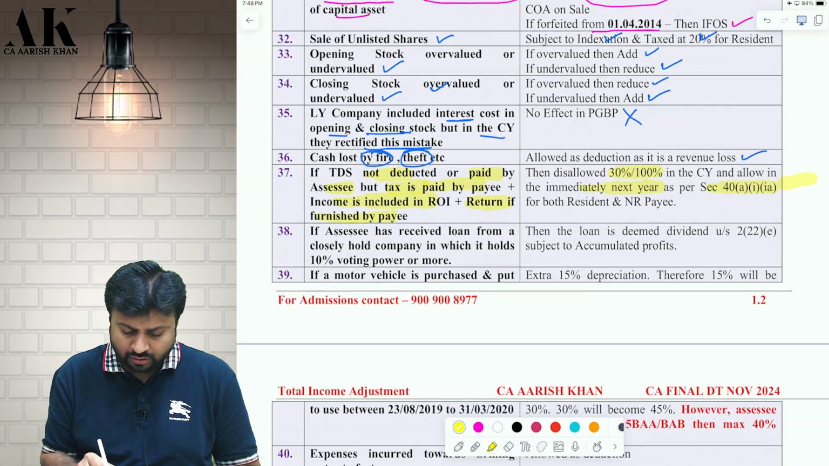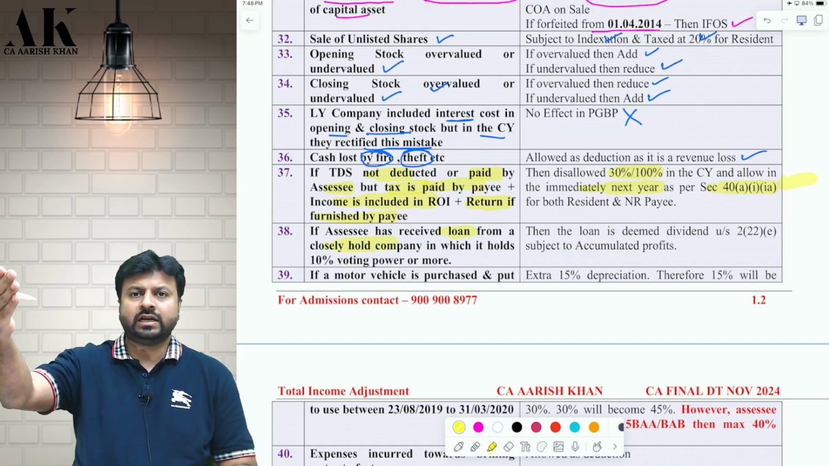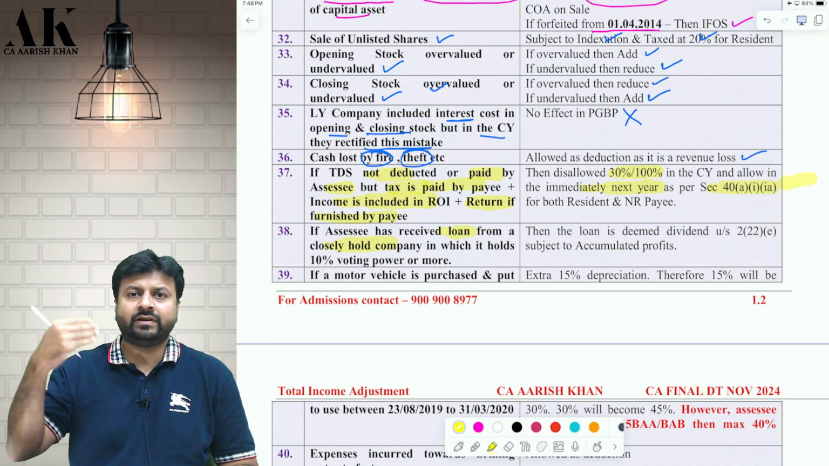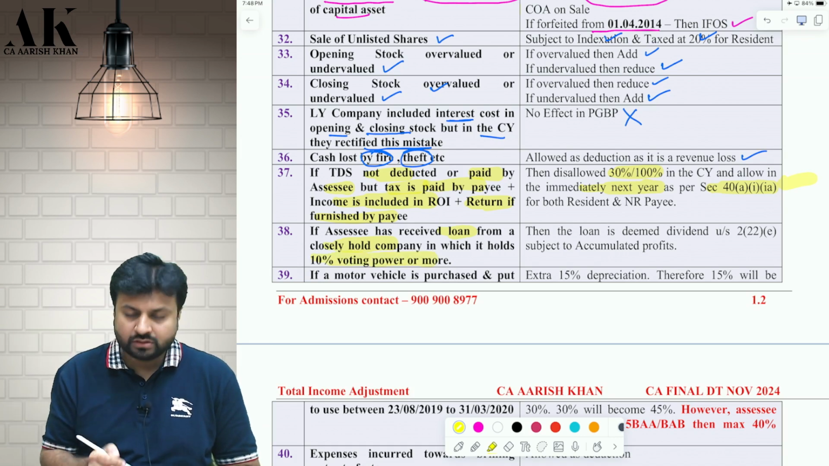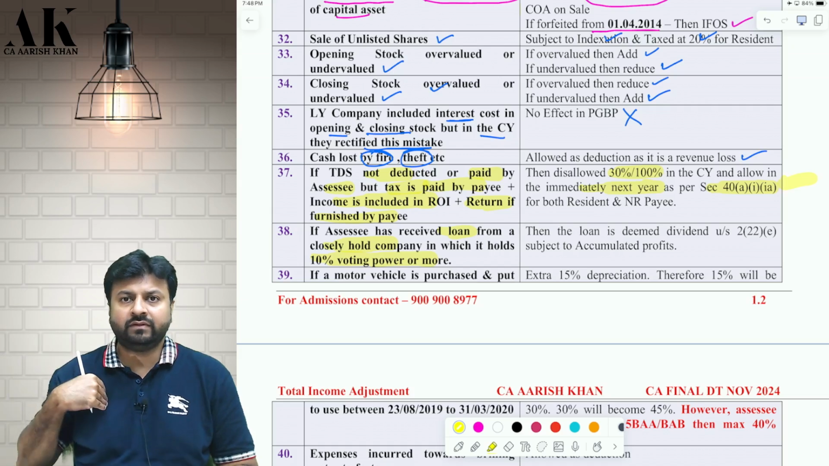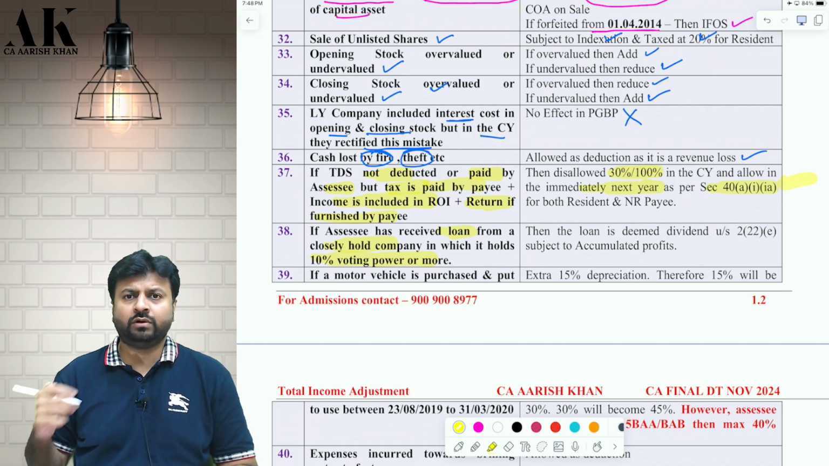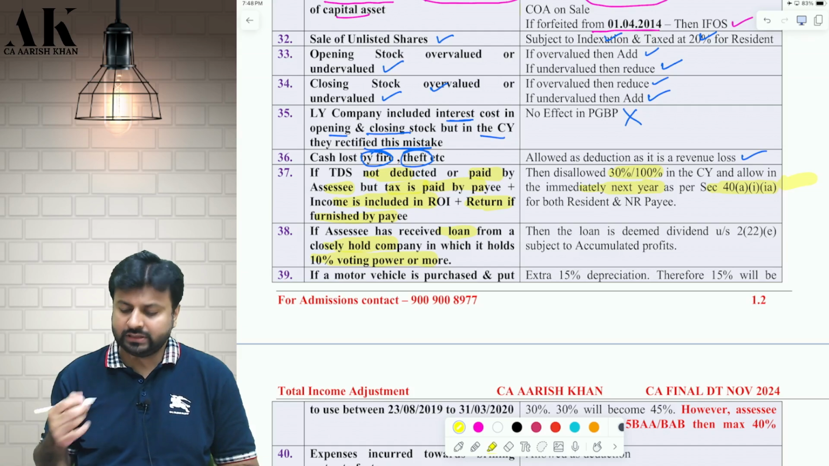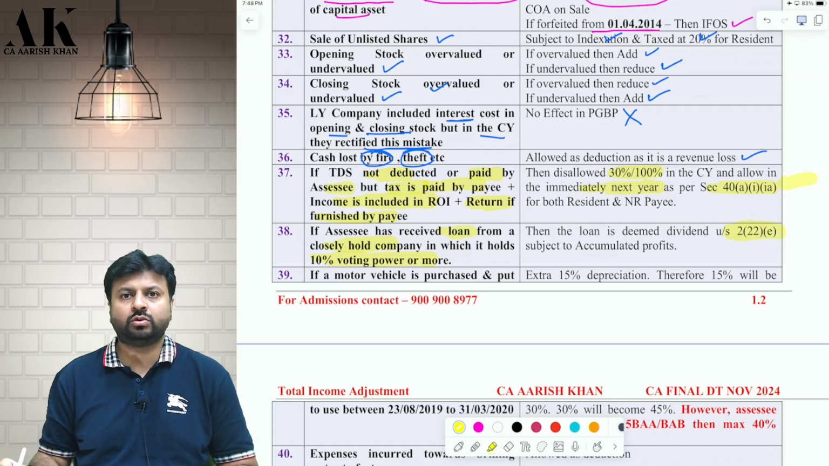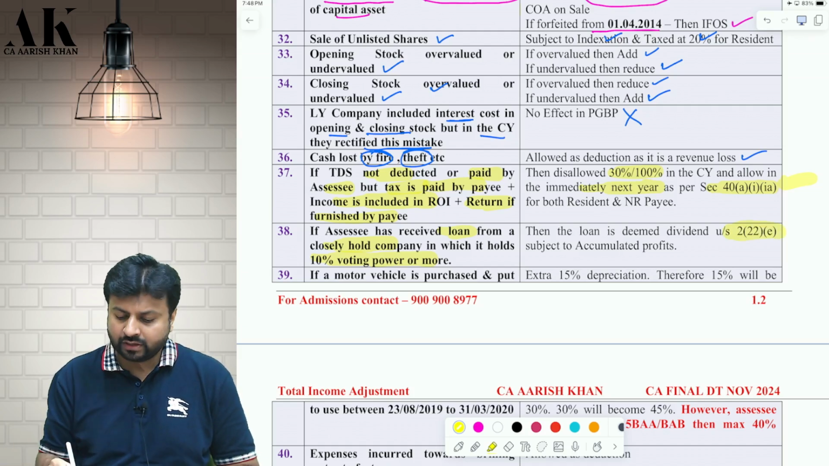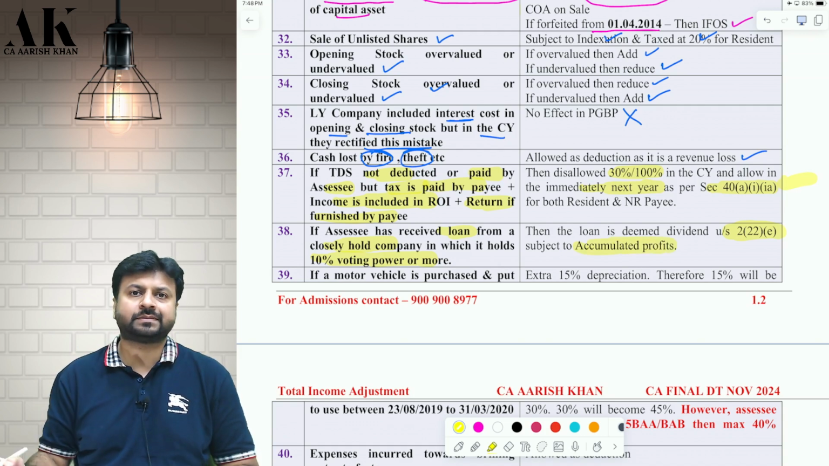If I receive a loan from a closely held company in which I have 10% voting power or more, meaning equity shares, and if I take a loan from such company, then that loan is deemed to be dividend under section 2(22)(e), but the deemed dividend cannot be more than the accumulated profits.